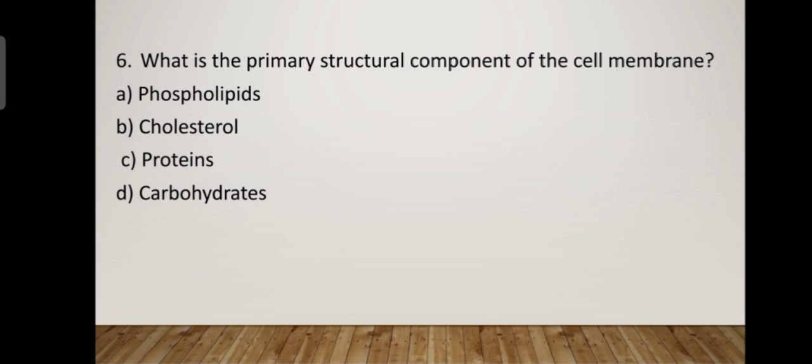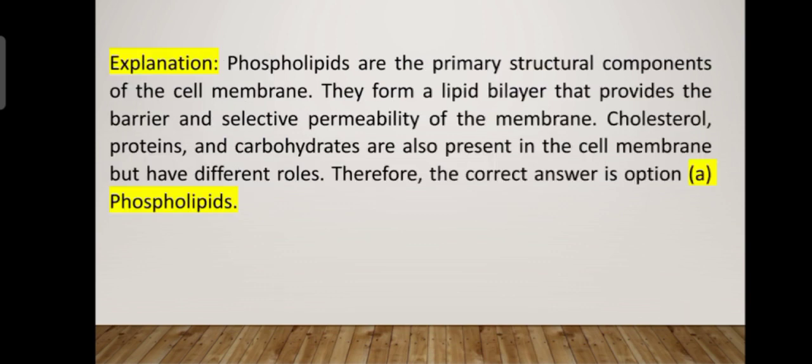Primary structural component of the cell membrane. Options: phospholipids, cholesterol, proteins and carbohydrates. The answer is phospholipids. Phospholipids are the primary structural component of the cell membrane because they form a lipid bilayer that provides a barrier and selective permeability to the membrane. Cholesterol, proteins, carbohydrates are also present in the cell membrane but have different roles. Therefore, the correct answer is option A, phospholipids. They are the structural component of the cell membrane.